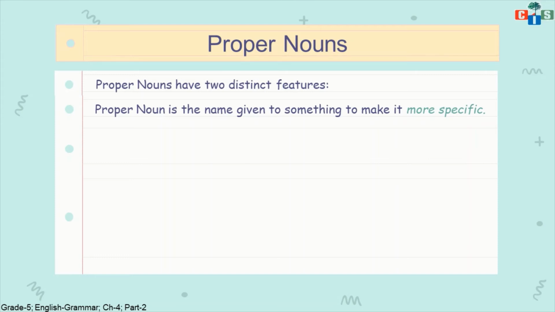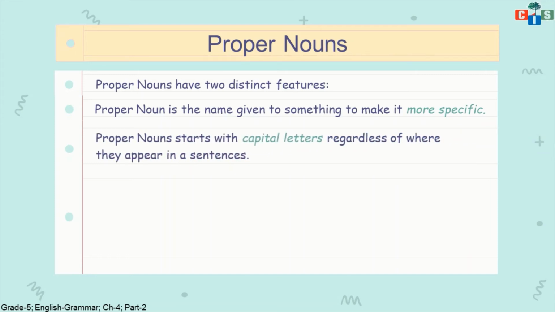Another feature of a proper noun is that it starts with a capital letter regardless of where it appears in a sentence. If I am using a proper noun at the start of the sentence, I must use a capital letter.